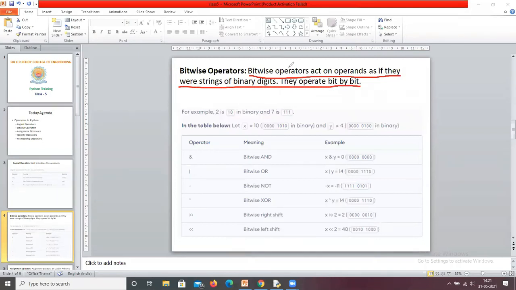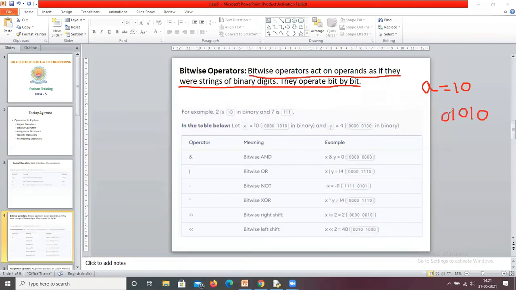What does it mean? Bitwise operators act on operands. For example, let us take A equals 10 here. Bitwise operators act on operands as if they were strings of binary digits. So what are the binary digits for this A? The binary digits are 1010 for decimal 10.